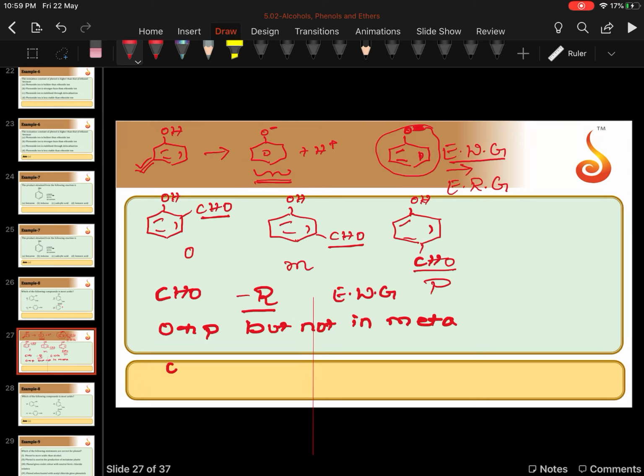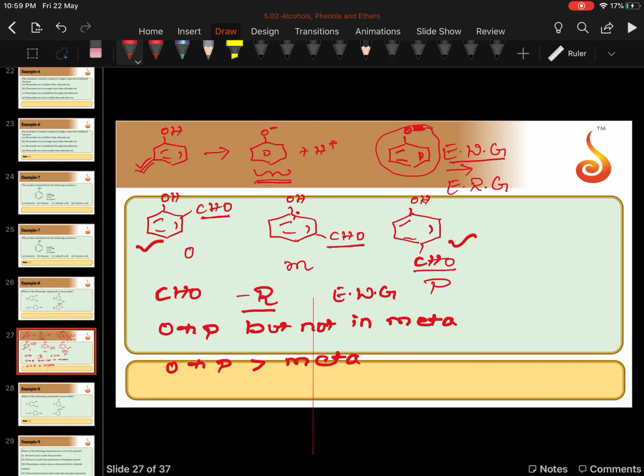So ortho and para should be more acidic than meta, because the resonance effect will be there only in ortho and para positions.